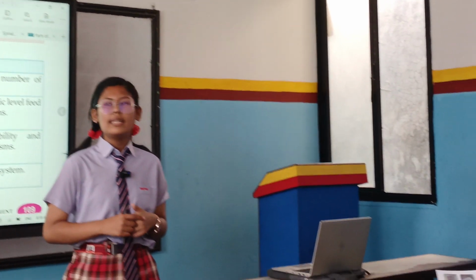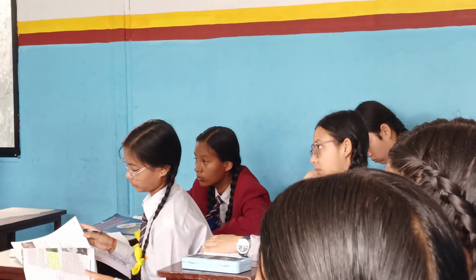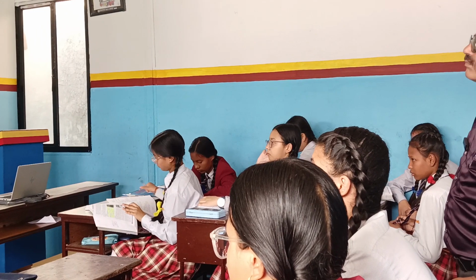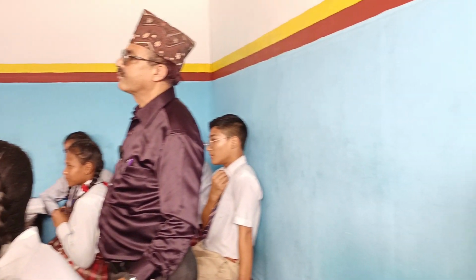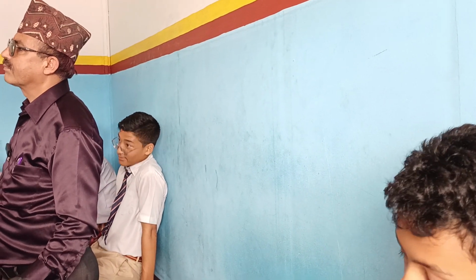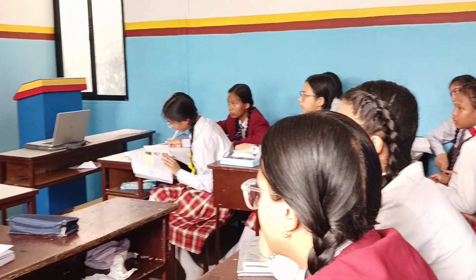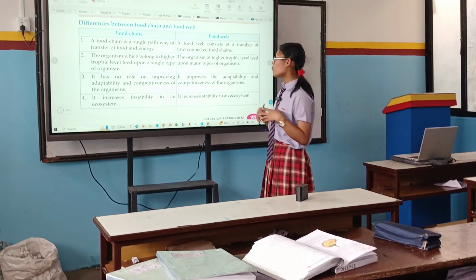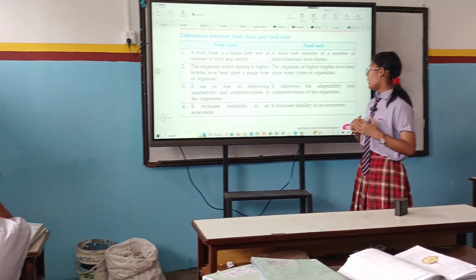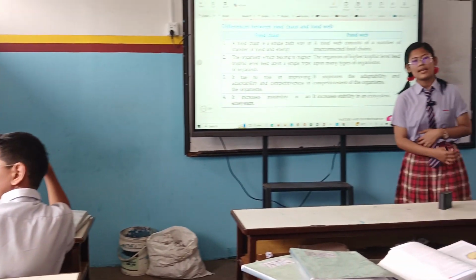In the food web, each organism wants to protect its life, so it adapts to its surrounding and competes with other organisms for survival. While the food chain increases instability in an ecosystem, the food web increases stability in an ecosystem and makes the environment balanced. Thank you. Have a great day.